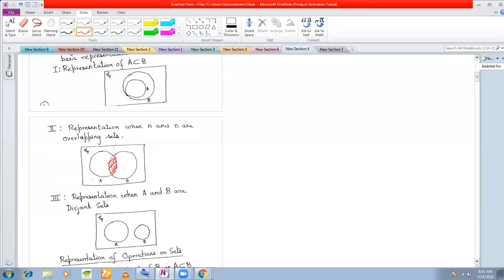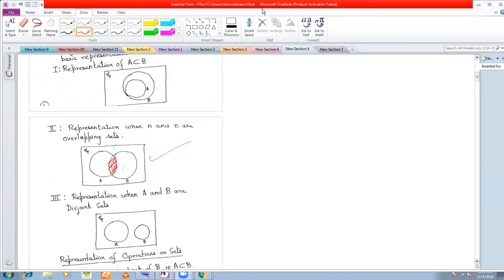So whenever we are talking about overlapping sets, we draw the Venn diagram this way. In fact, overlapping sets is very important because if nothing is mentioned, then we will assume two sets to be overlapping. If nothing is mentioned, we cannot assume A is a subset of B or B is a subset of A. But definitely what we can assume is that the sets are overlapping. So overlapping sets is the most important case.